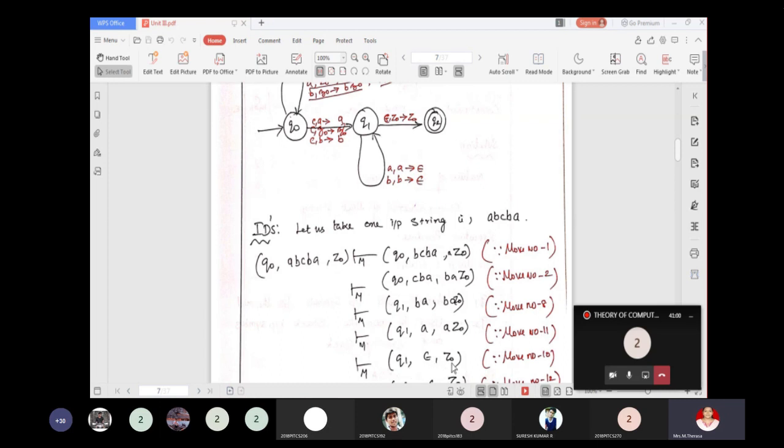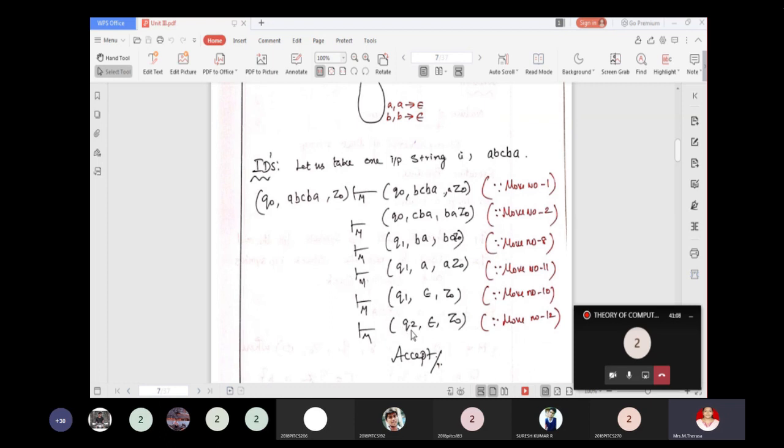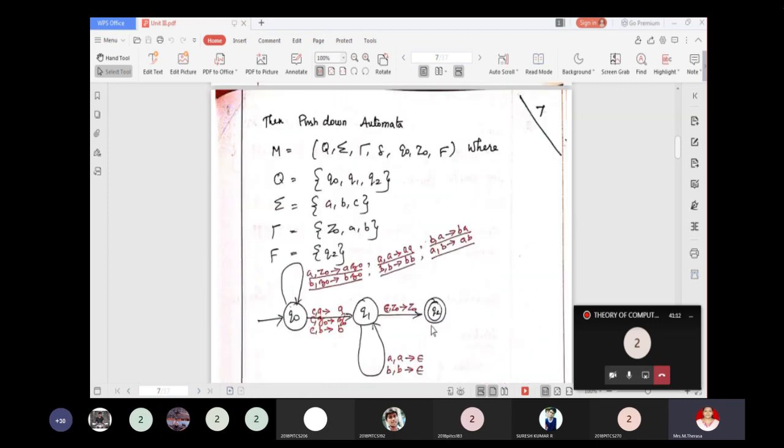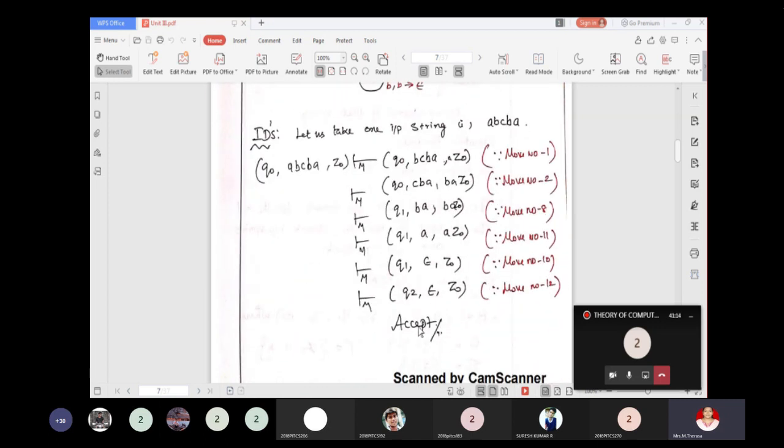Next, Q1, epsilon, Z0. Whenever you are in state Q1 and nothing is left to read and Z0 is on top of the stack, enter into the state Q2. So Q2 is the final state. So the string ABCBA is accepted.